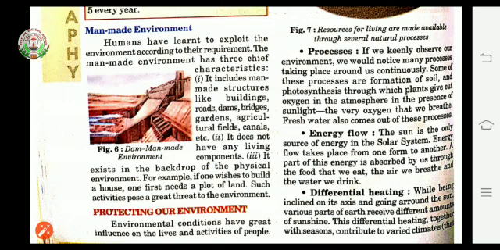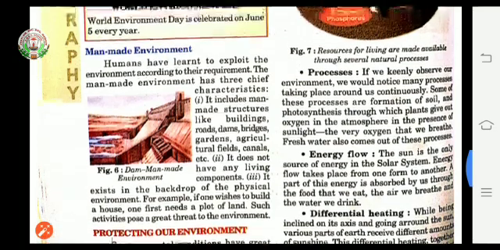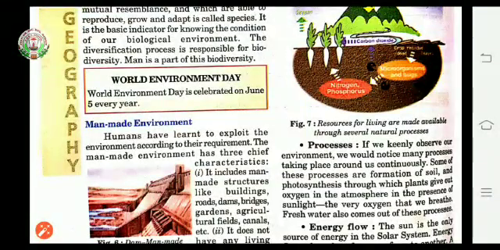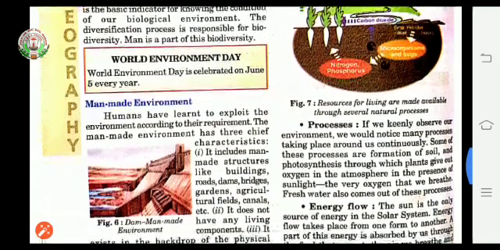Some of the processes are formation of soil. As with the help of this diagram I have explained in previous class, crop residue or dead animals, dead leaves, they are making that soil more fertile. So all these processes are going on. With this we are having photosynthesis. Photosynthesis is again a kind of process which is always and continuously going on in the environment.